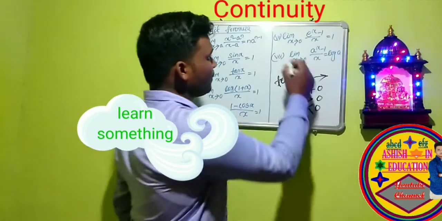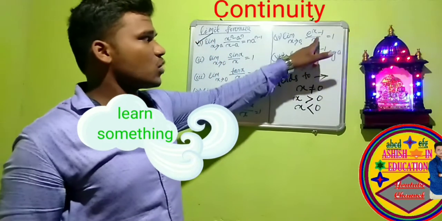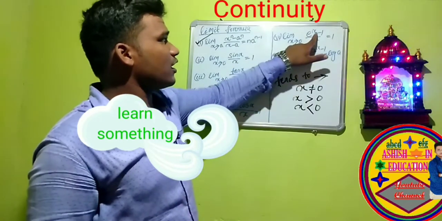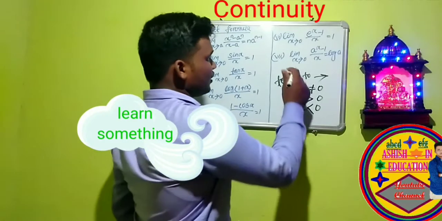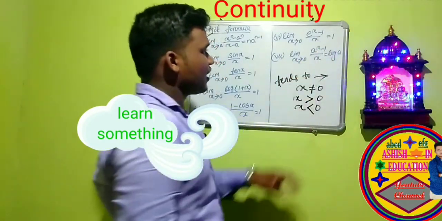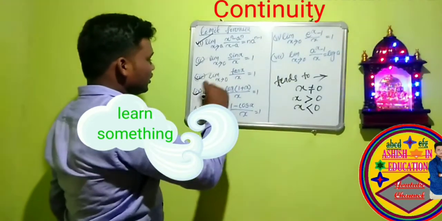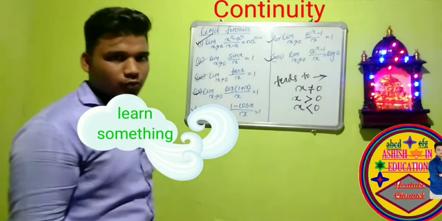And another formula, limit x tends to 0, exponential function minus 1 by x is equal to 1. That means e to the power x minus 1 by x is equal to 1. Then again, limit x tends to 0, a to the power x minus 1 by x is equal to log a. So these are the limit formulas, and they are called continuity formulas.